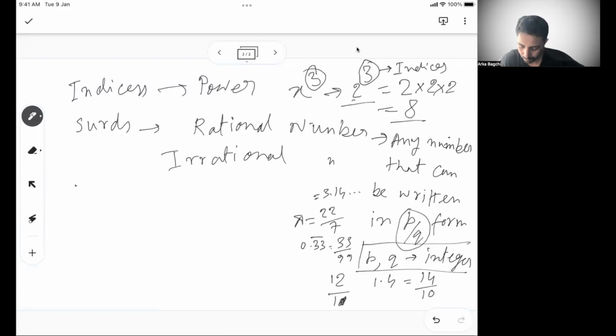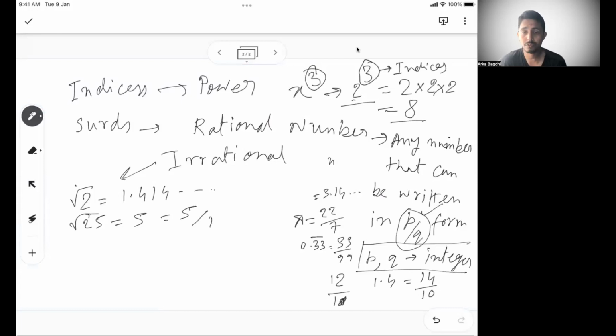Now, what is an irrational number typically? For example, √2 is 1.414 and it goes on. It's not an exact number which you can write in a p by q format where p and q are both integers, so it becomes an irrational number. But similarly, if I tell you √25, it is clear cut 5, and I can write 5 as 5 by 1, which is p by q format, p and q both integers. So √25 is rational, but √2 is an irrational number. Understanding this is very important: what is rational, what is irrational.